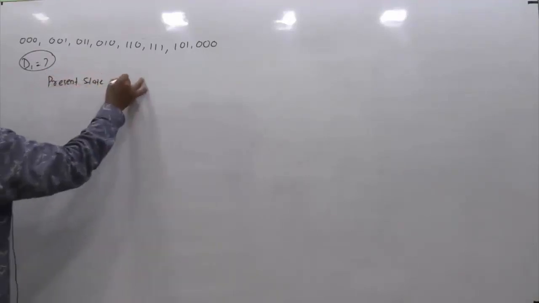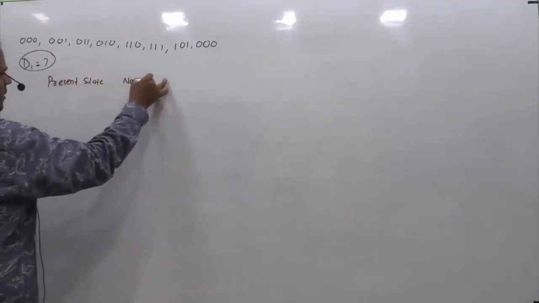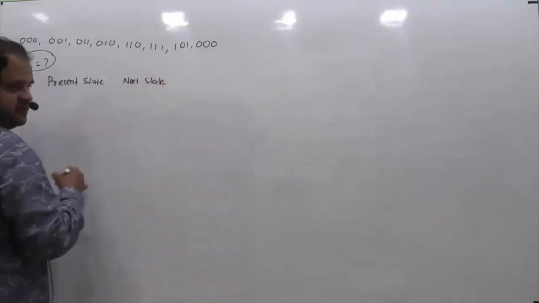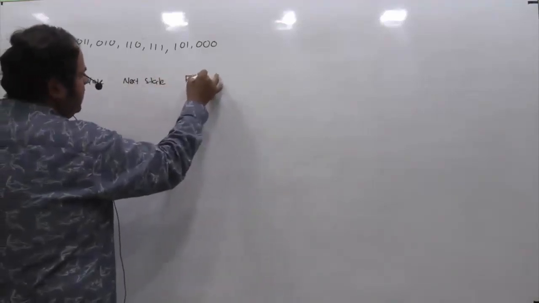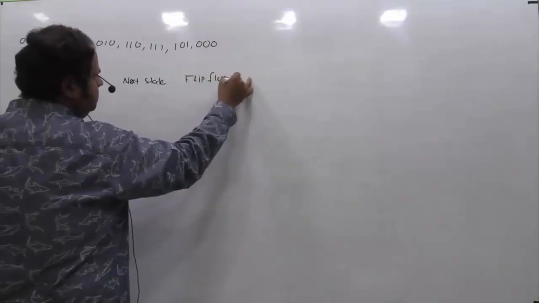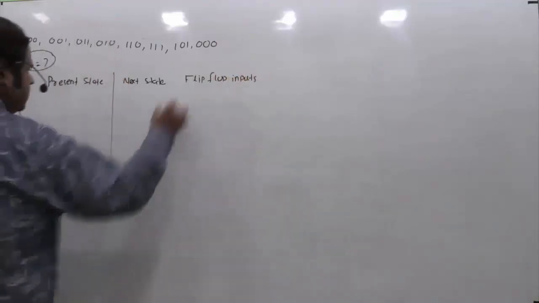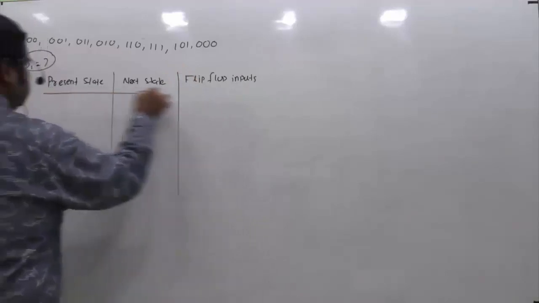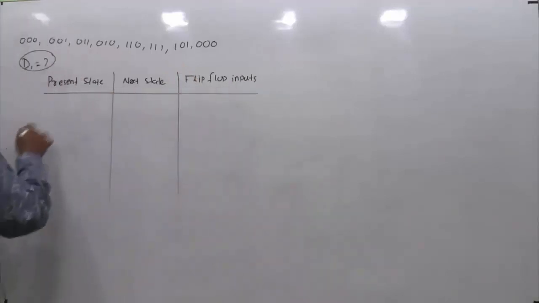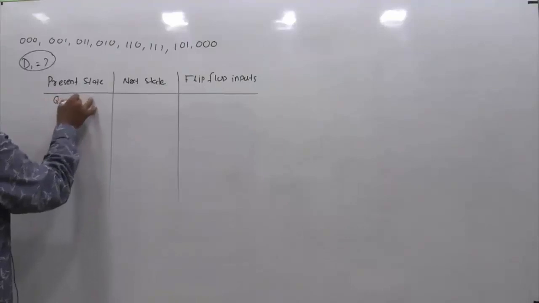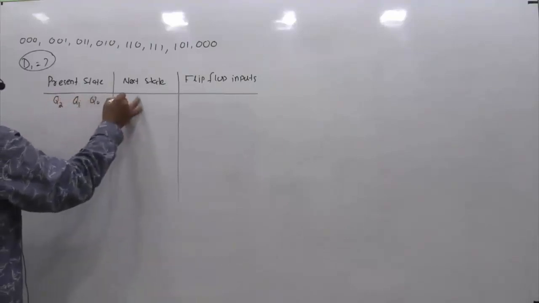So present state, next state, and then we have flip-flop inputs. Present state is Q2, Q1, Q0.